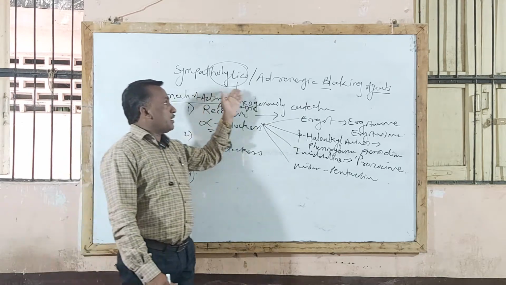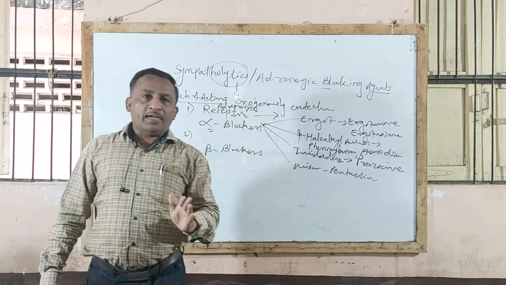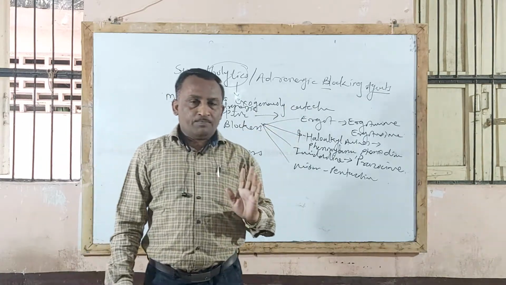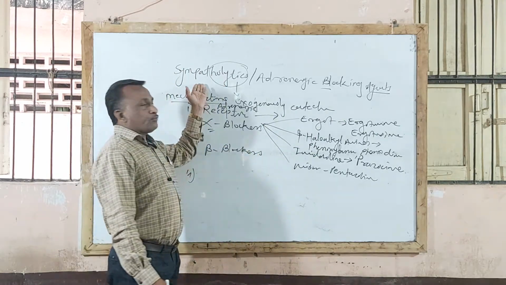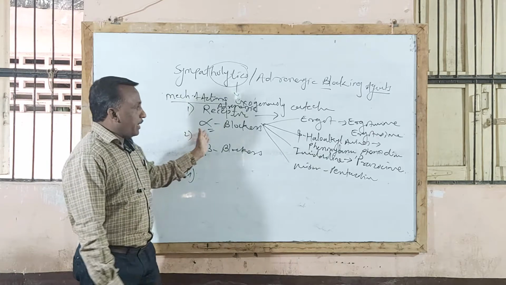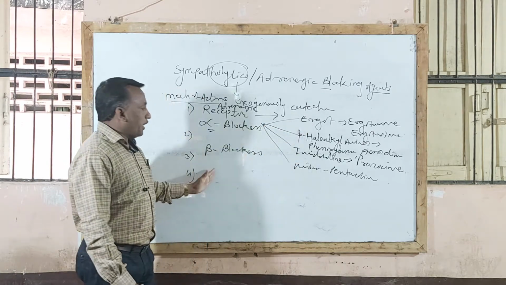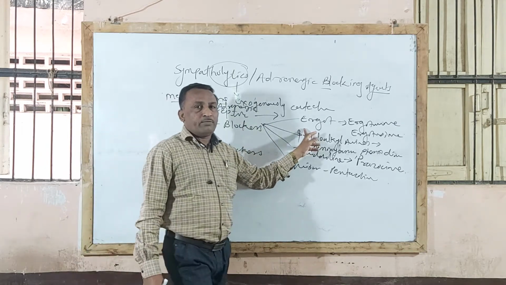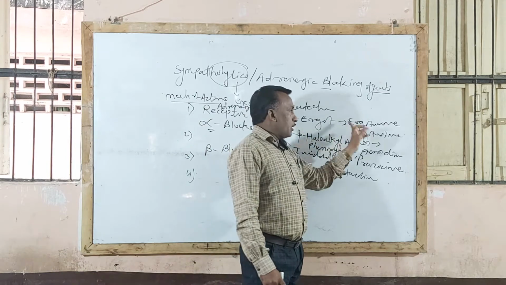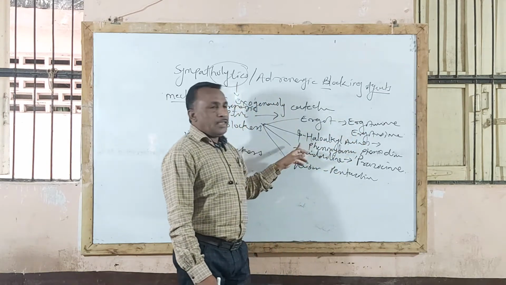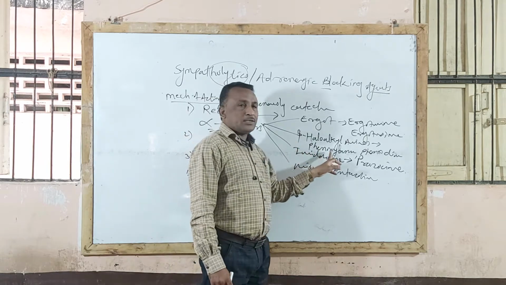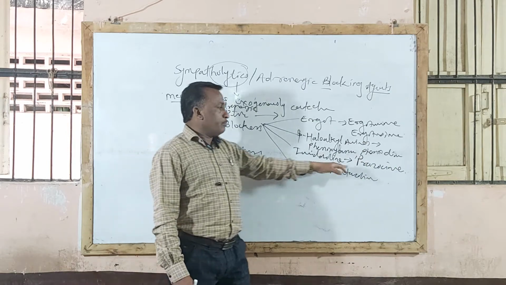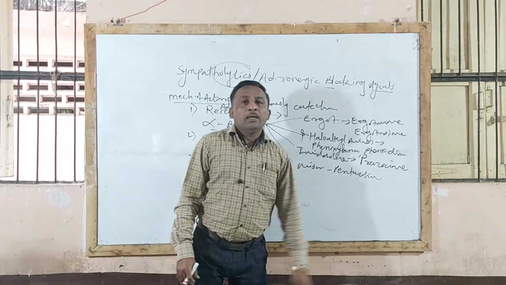Sometimes, instead of asking classification of adrenergic blocking agents or sympatholytic agents, they will ask to classify alpha blockers and mention therapeutic uses of alpha blockers. So this is important. Sometimes they will ask full classification, or specifically classify alpha blockers and mention therapeutic uses, classify beta blockers and mention therapeutic uses. So alpha blockers are again divided into 4 types. First, natural ergot alkaloid compounds, ergotamine. Second, beta haloalkyl amine compounds, phenoxybenzamine and dibenzamine. Third, imidazoline derivatives, prazosin, and miscellaneous compound, that is phentolamine.